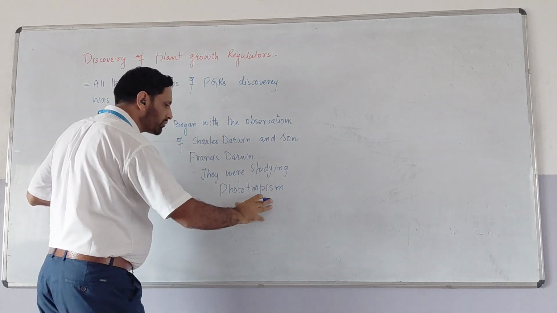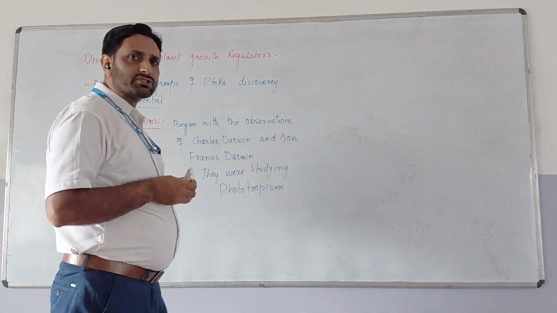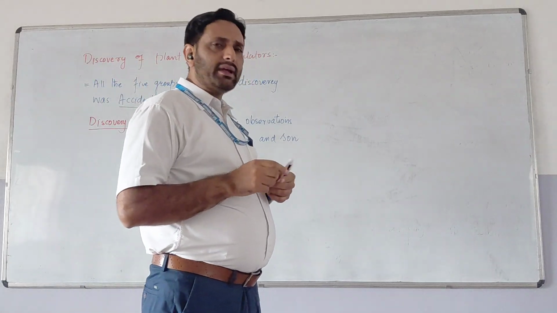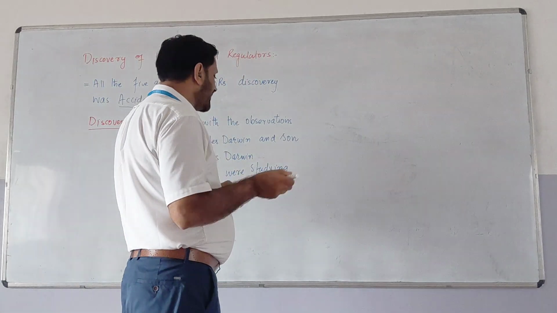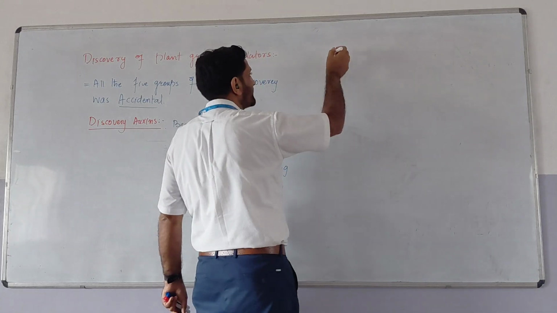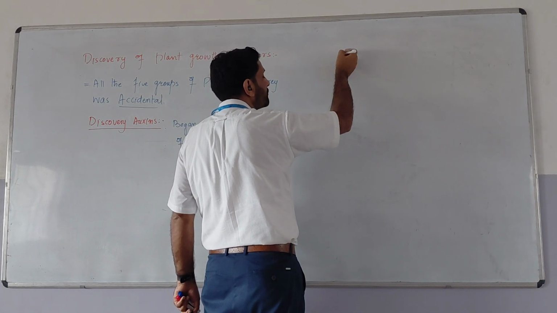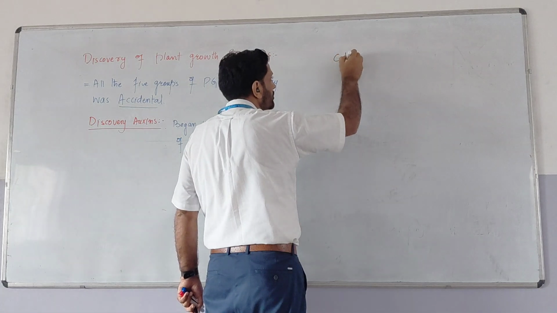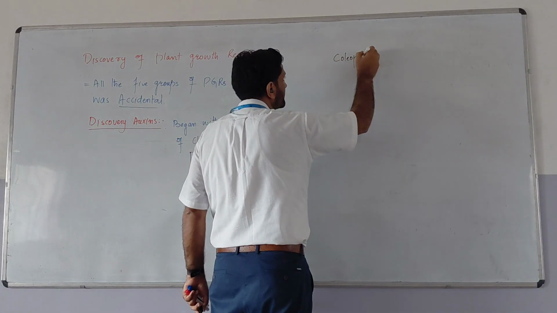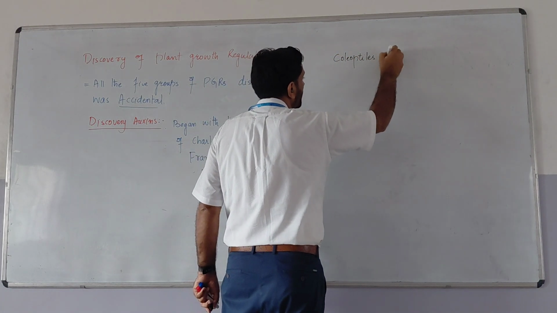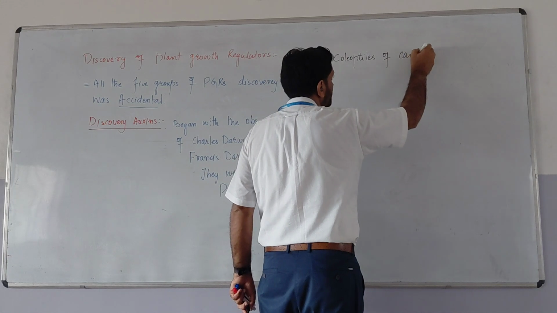They were studying this phototropism. In order to study it, they made an experiment with a plant known as canary grass. In this canary grass, they used the coleoptiles.